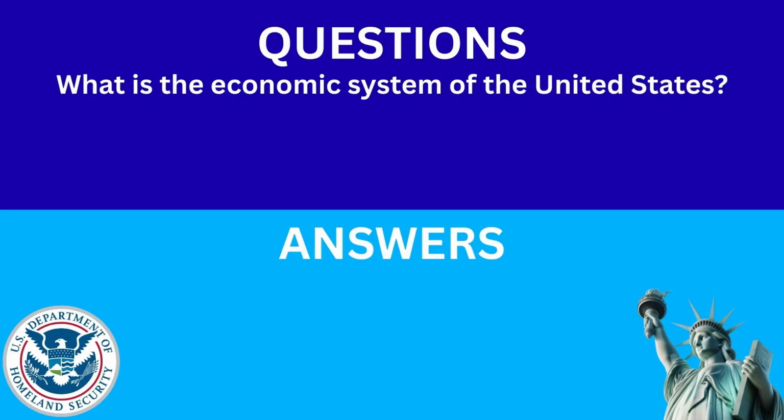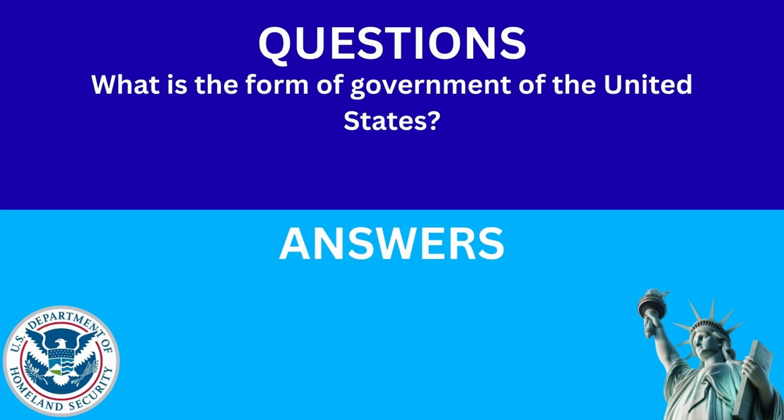What is the economic system of the United States? The answer is capitalism. What is the form of government of the United States? The answer is republic.